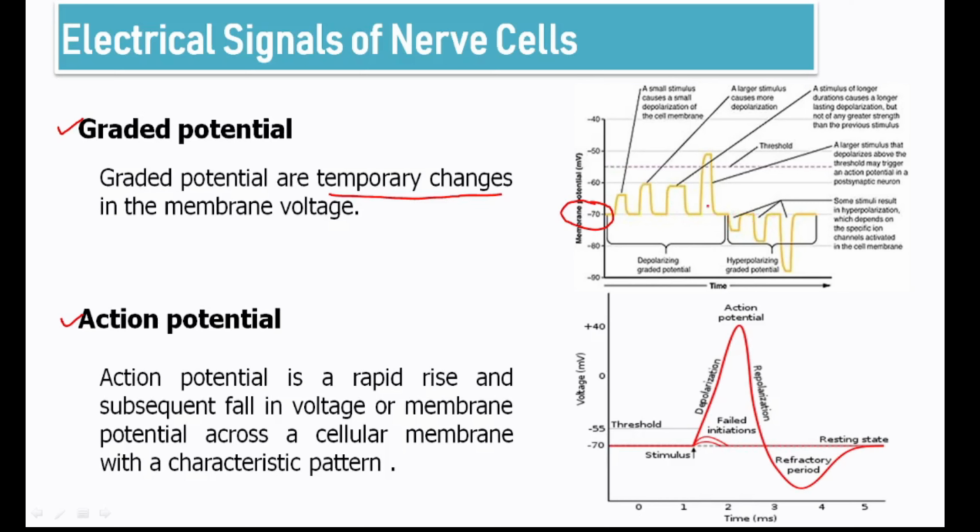Whereas action potential is a rapid rise and subsequent fall in membrane potential across the cellular membrane with a characteristic pattern. Why? Because there is a depolarization followed by a repolarization.